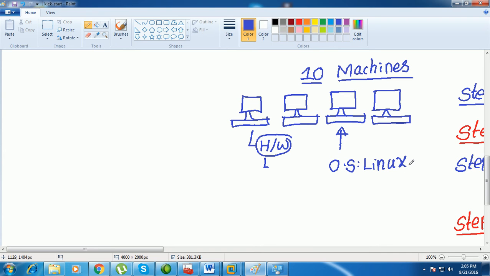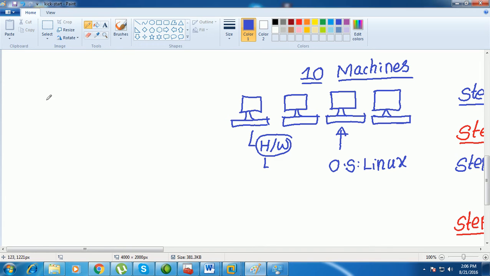Now, on the 10 machines, if you want to install CentOS manually, you need to go to each and every machine, connect the pen drive or the DVD drive, and install the operating system. Installing the manual way is very complicated. So that is the point of view.